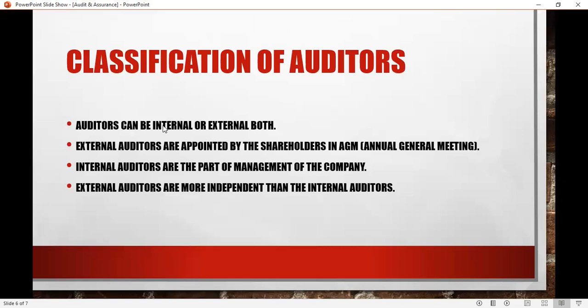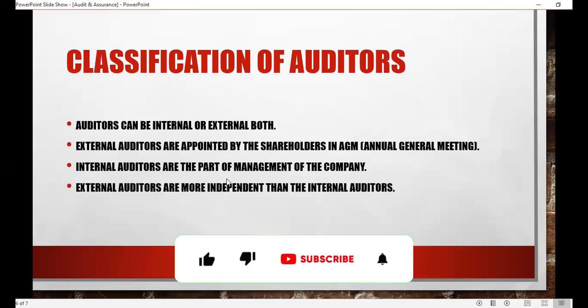External auditors are appointed by the shareholders in the annual general meeting. What is that? We will discuss it later. Obviously, most of you should know what an annual general meeting is. It normally happens 2 to 3 months after the year end. So that is an annual general meeting. Next, internal audit is part of the management of the company, right?